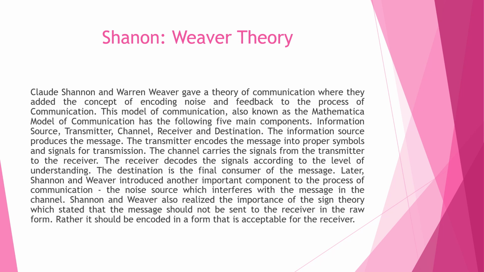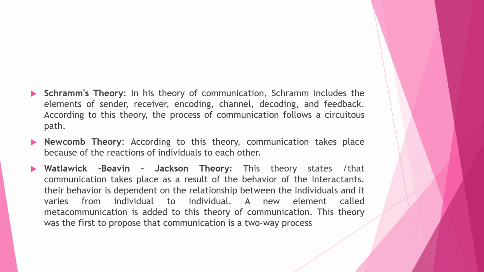So, in comparison with Aristotle's one-way process of communication, it's quite complex because it has, first of all, more than five components, that is seven in estimate, right? And moreover, there are various ways through which the communication gets successful, such as from the information source till the sign theory, isn't it? Here we can see three simple and smaller theories in comparison to the earlier two. The first one is Cram's theory.